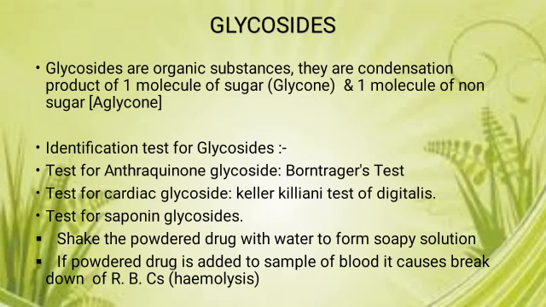Then the different tests for saponin glycosides are: first, shake the powdered drug with water, it forms a foam or soap-like solution. That's why these are called saponins. Saponin means soap-like, they have this property. The second test is, when the powdered drug is treated with a sample of blood, it causes the breakdown of RBCs, that means it causes hemolysis.